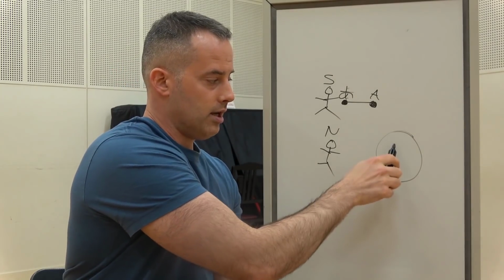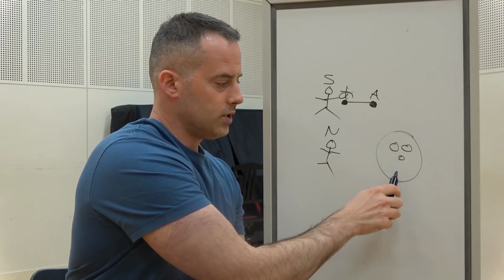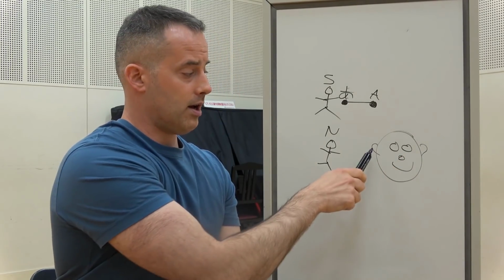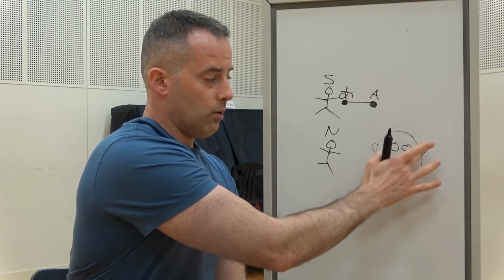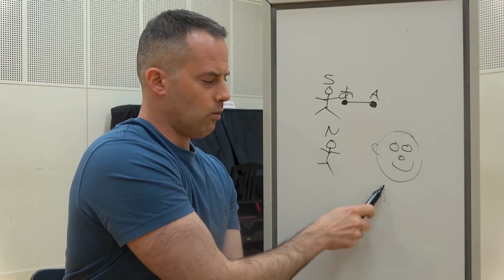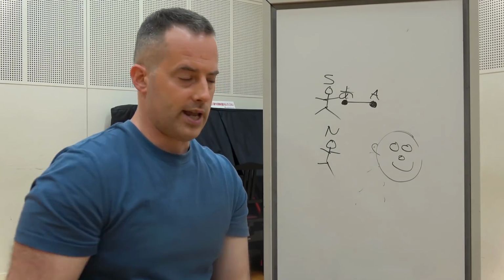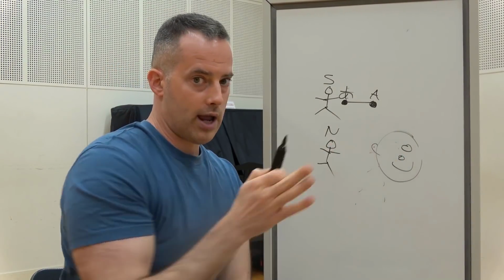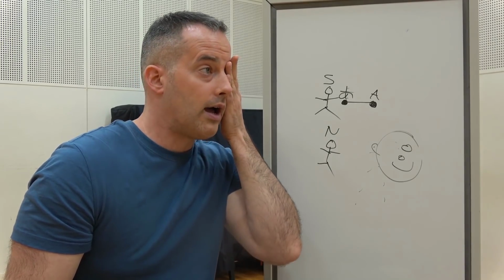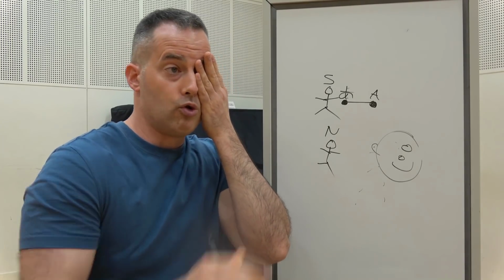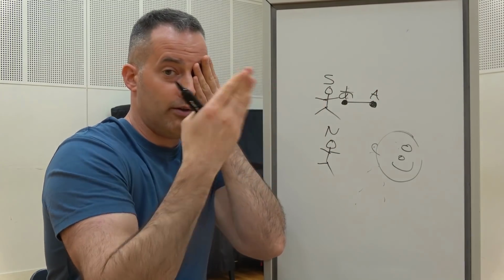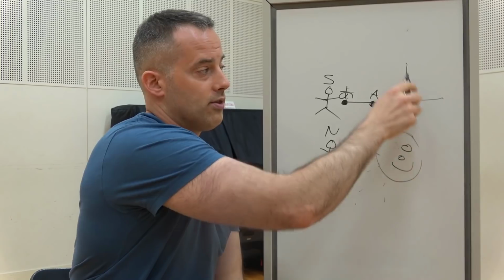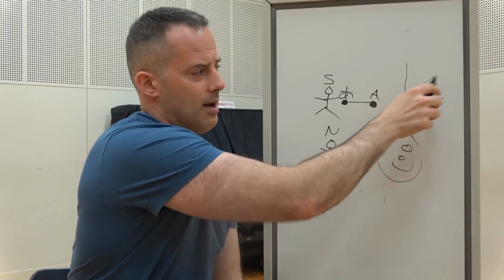If you look at the human body, or just the human face specifically, the reason we have two ears is because if you only had one, you can't really tell where a sound is coming from. And it's the same thing with your eyes. If you only have one eye, try it right now. Just close one of your eyes and look around your room. You can't tell the depth of something. You can see the height and the width of something, but you can't see the depth of it as well.